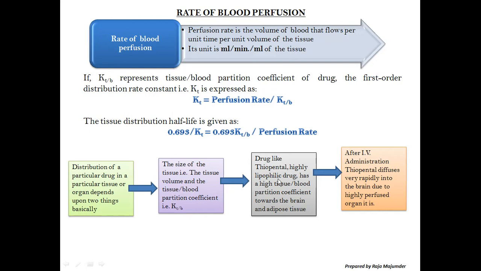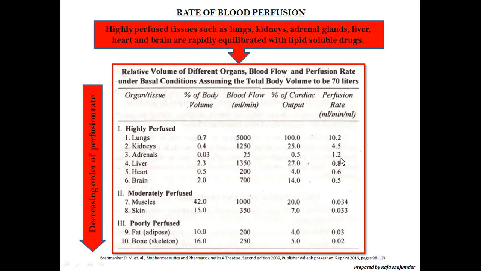A drug like thiopental, a highly lipophilic drug, has a high tissue blood partition coefficient towards the brain and adipose tissue. After IV administration, thiopental diffuses very rapidly into the brain because it is a highly perfused organ. Perfusion rate is a concern, so that's why it is called a highly perfused organ. So this blood perfusion table is much more important. It shows which organs or tissues in our body belong to the categories of highly perfused, moderately perfused, and poorly perfused.